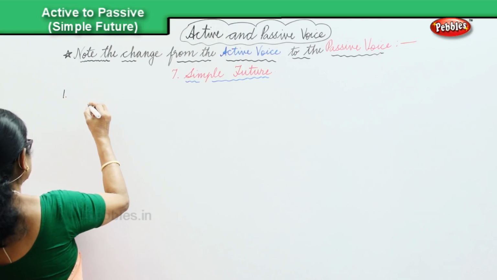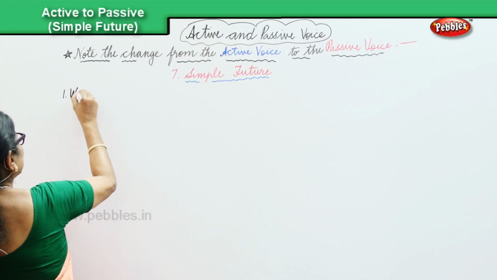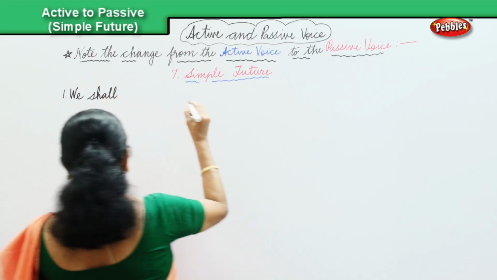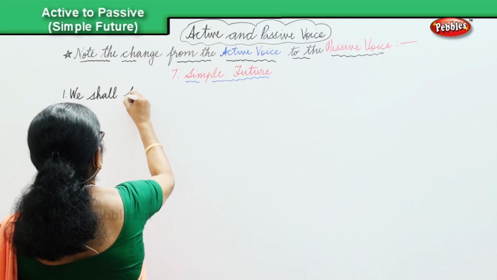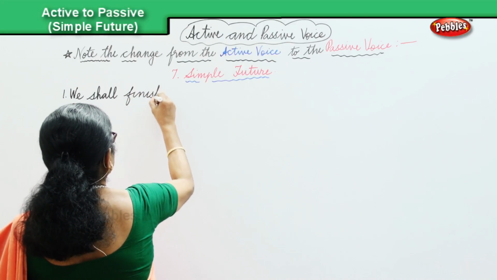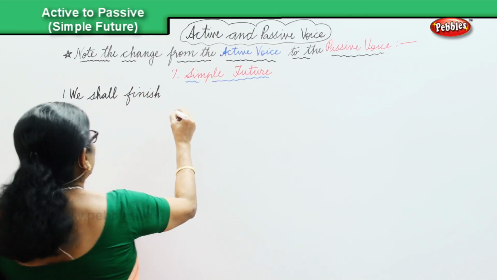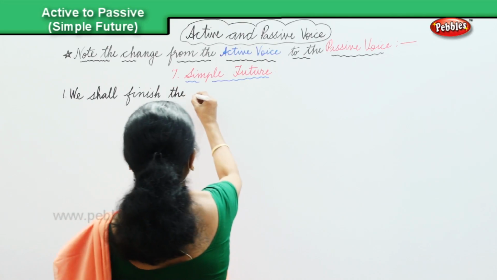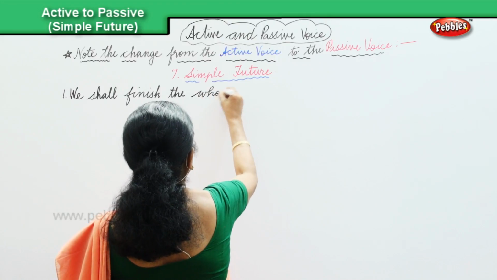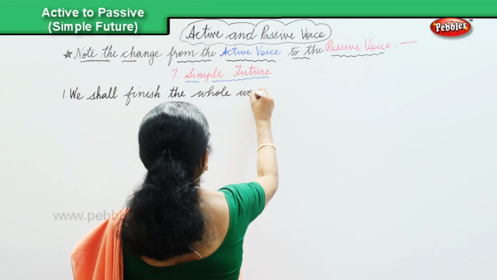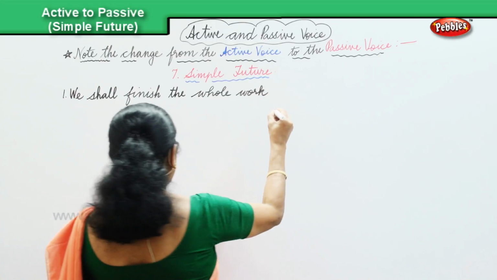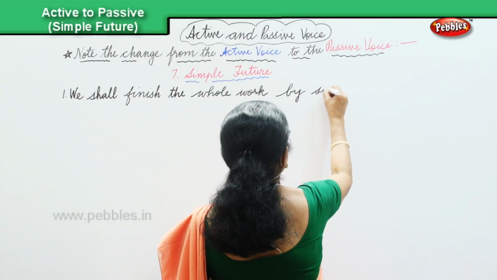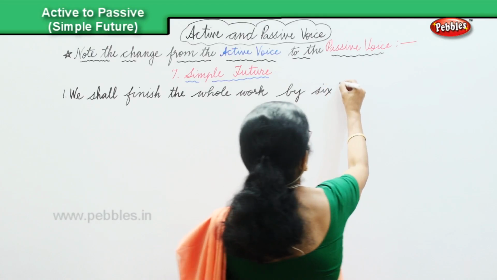The first sentence is, we shall finish the whole work by 6 o'clock.